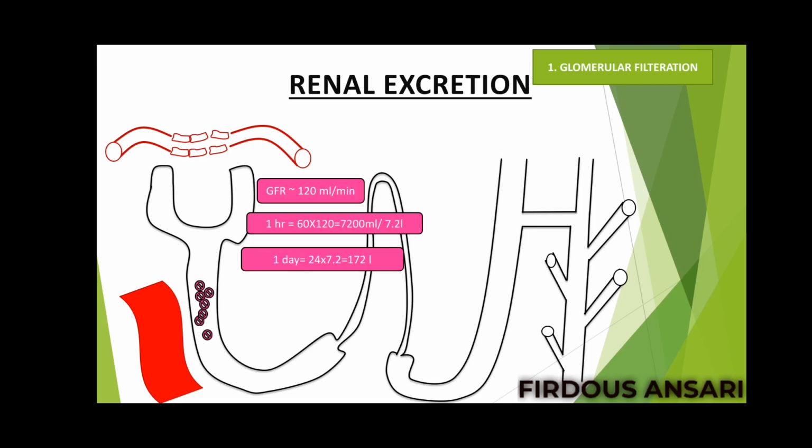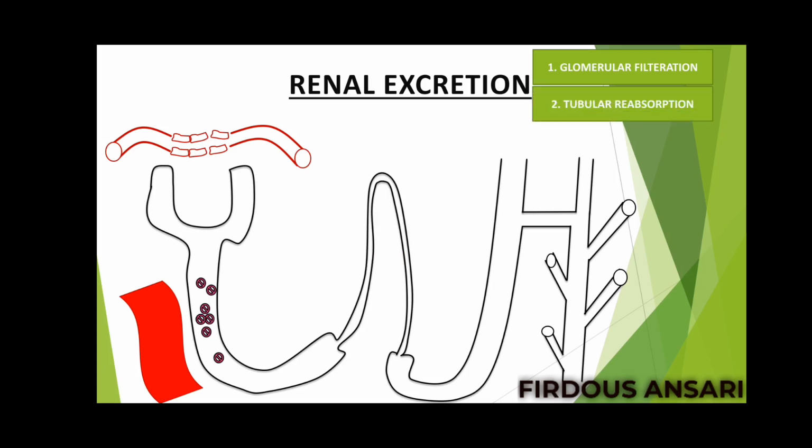But we know how much urine we excrete in 1 day. It is hardly 1.5 to 2 liters. 2 liters is very much the max; we can say 1 to 1.5 liters of urine is excreted every day in the entire 24 hours. But the amount of blood getting filtered is nearly 172 liters. So where is the rest going? It is getting reabsorbed. Yes, you have studied all these things in your physiology class. So the drugs are getting reabsorbed back into the systemic circulation.